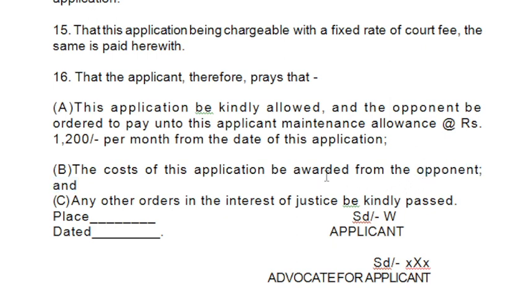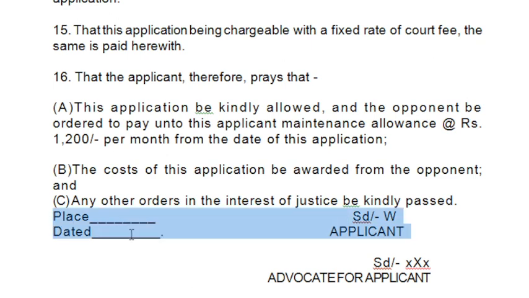And if there is any other order in the interest of justice that this court requires to make, then the court can make that order. You have to give that discretion to the court.